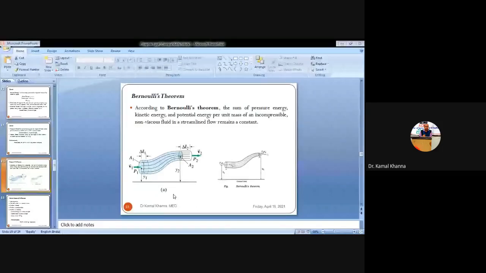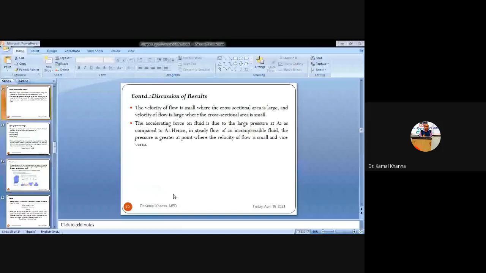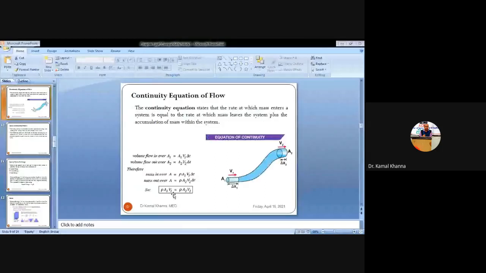Coming back to the previous slide, we have discussed the continuity equation of flow in the previous classes also. The continuity equation of flow is basically based on the mass conservation principle. The amount of fluid that is entering from one end of the pipe will be equal to the amount of liquid leaving that particular pipe. So the rate of flow, the amount of fluid that is flowing into the pipe, always remains the same. This is the continuity equation of flow.